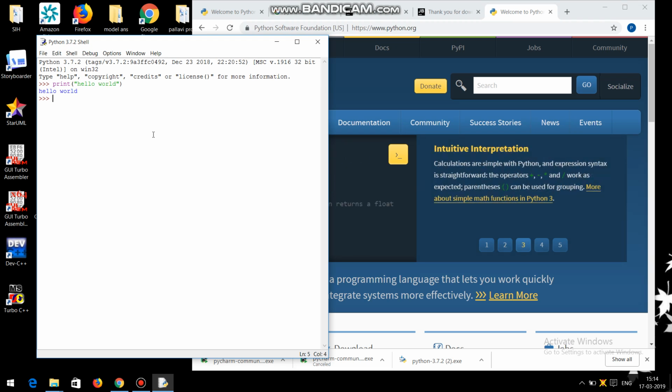See, it's working properly. I have printed here hello world, then 5, then 5 by 2, that's 2.5. It is working properly.